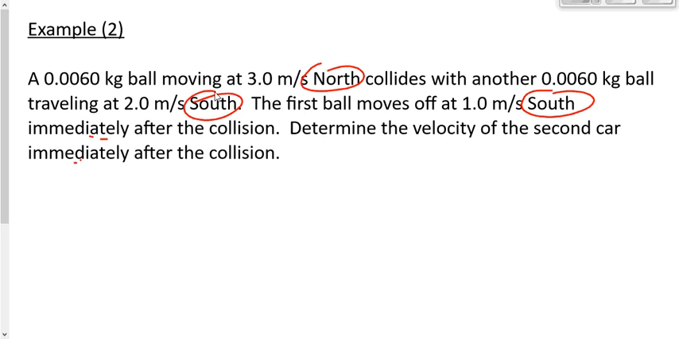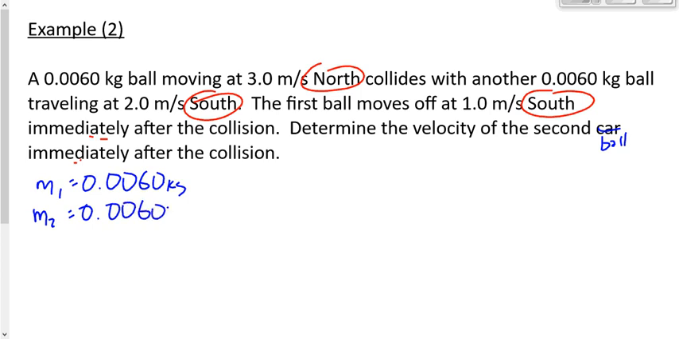What's the velocity of the second ball immediately after the collision? We could analyze the motion of ball number 1 using impulse, or ball number 2 using impulse. We're going to choose to use conservation of momentum to analyze the system. Say M1, 0.0060 kilograms. M2, oh, look at that, 0.0060 kilograms. That actually is going to make life easier for me in a moment. I'll explain how when we get there.